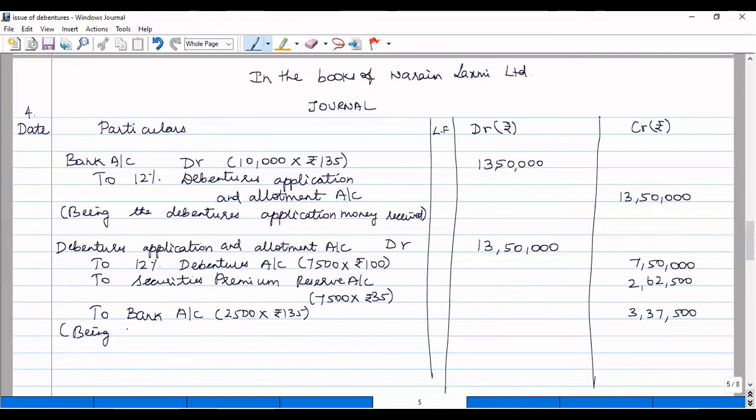Narration: being allotment of 7,500 12% debentures of 100 each at a premium of rupees 35 and the surplus refunded.